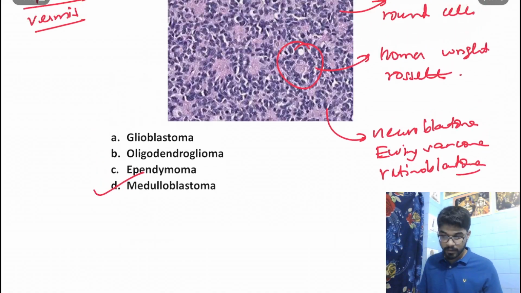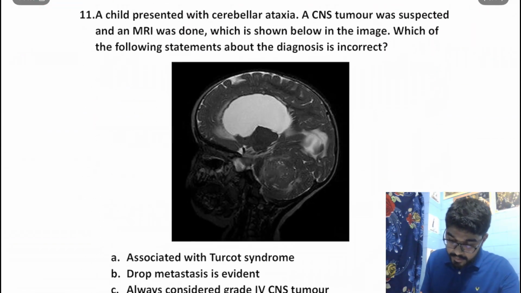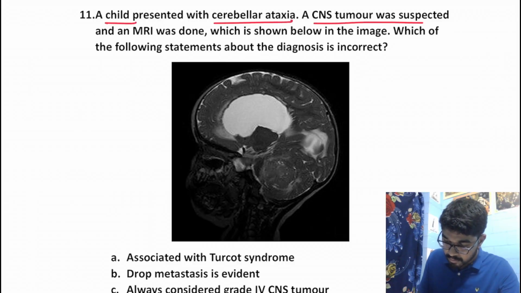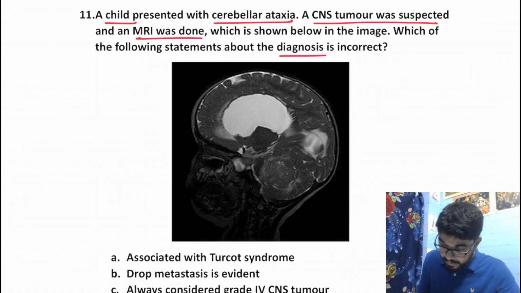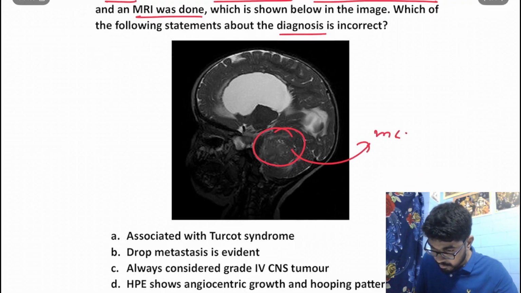Okay. So moving on to the next question. A child presents with cerebellar ataxia. CNS tumor was suspected and MRI was done, which is shown below. Which of the following statements about the diagnosis is incorrect? MRI also shows a mass in the cerebellum, right? So this will be medulloblastoma again.